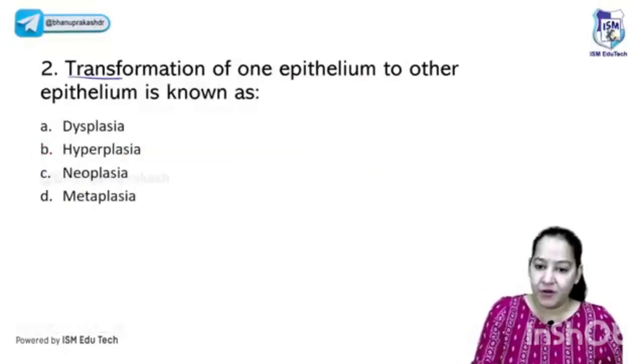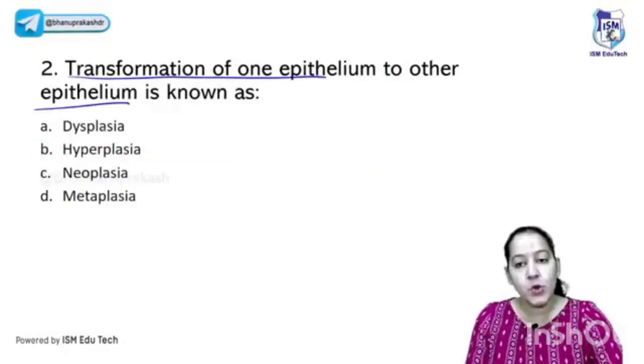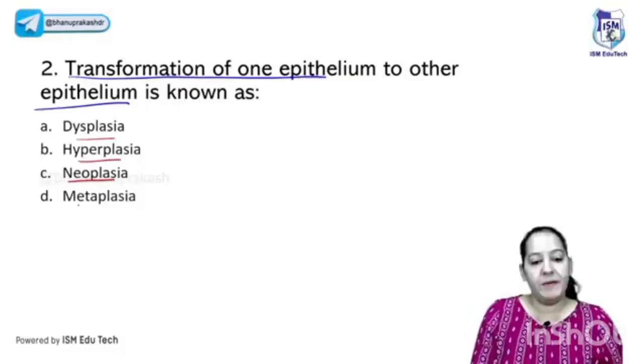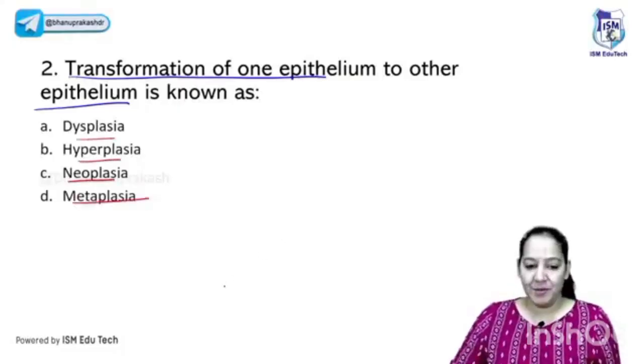Very good. The next question: transformation of one epithelia to another type of epithelia. What is it known as? Is it dysplasia? Is it hypertrophy? Is it neoplasia? Or is it metaplasia? What is it known as? Can you give me the answer? So this is the definition of what? Yes, you all are right. Very good. So it is the definition of metaplasia.